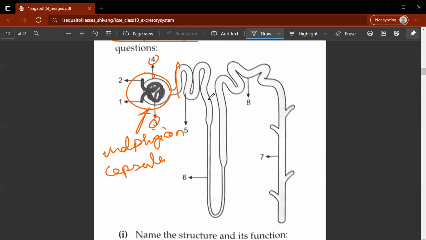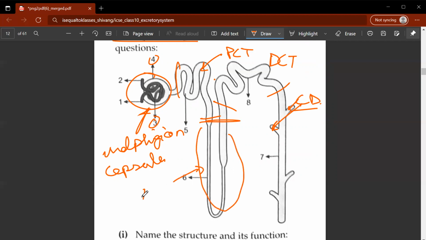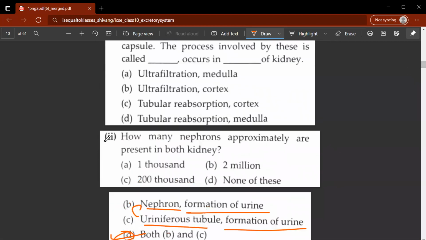Now this part is known as the PCT, or proximal convoluted tube, and this part is known as the distal convoluted tube, and these are the collecting ducts. Collecting ducts, I just refer to it as CD. And this part is known as the loop of Henle. Okay, let's move on. Second question, how many nephrons approximately are present in the kidney? So what do you think? The correct option would be 2 million. So B would be the correct option.